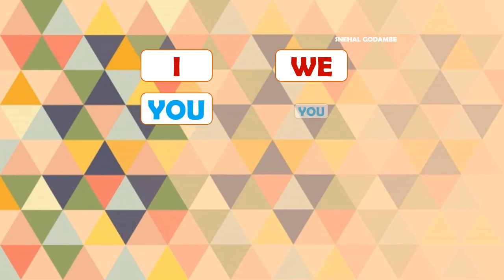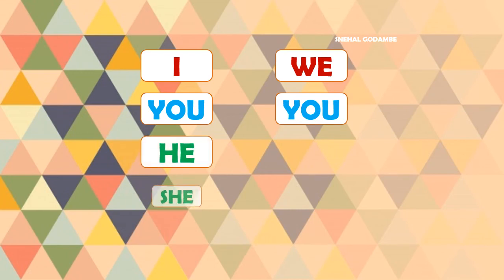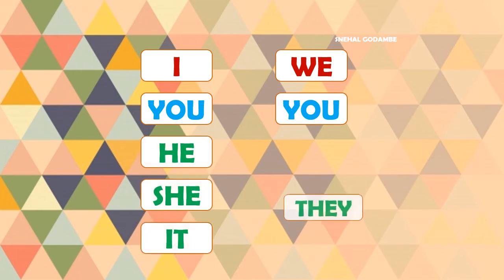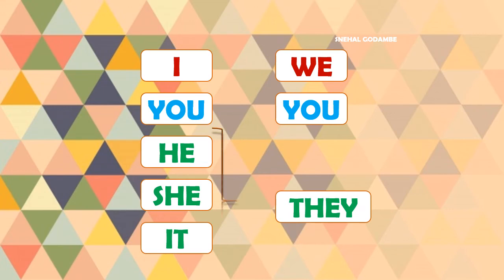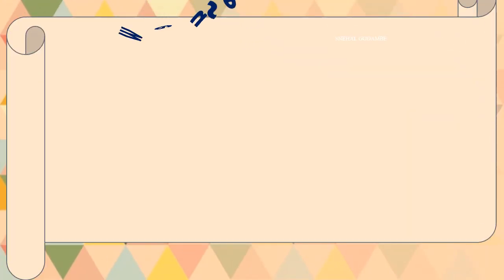So in the simple present tense we will see here with different persons and numbers, singular and plural: I, we, you, he, she, it and they. We know this table, right? Now what are we going to learn through this table? Let us move on and learn about it. Remember this table.